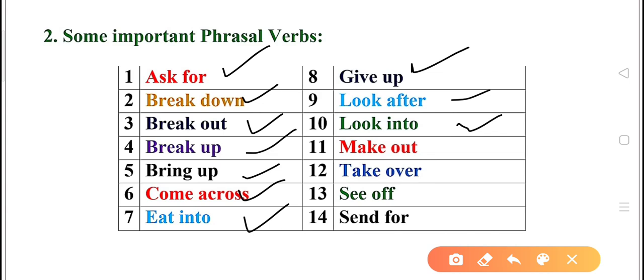So that's why I asked you to consult a dictionary and find out the meanings first, and then make your own sentences. Then make out, take over, see off, and send for. These 14 are very common. There are many, by the way, but these are enough for our reference. And if you make 14 sentences based on each of the given verbs, it will help you to understand the concept with better insight.